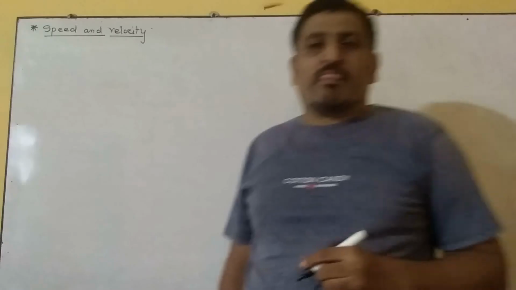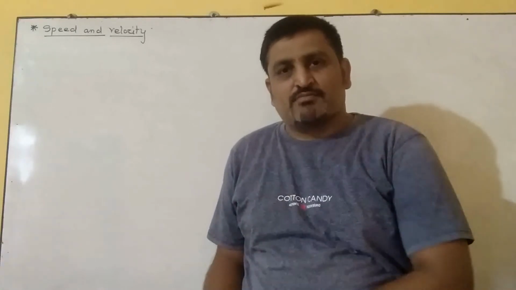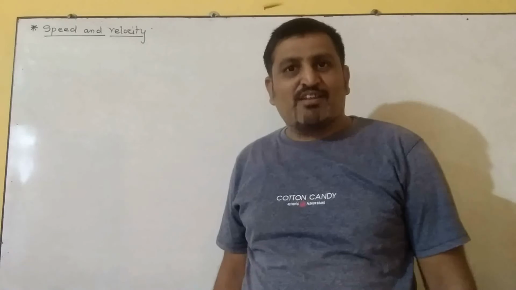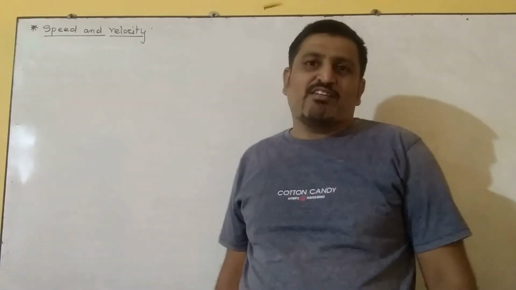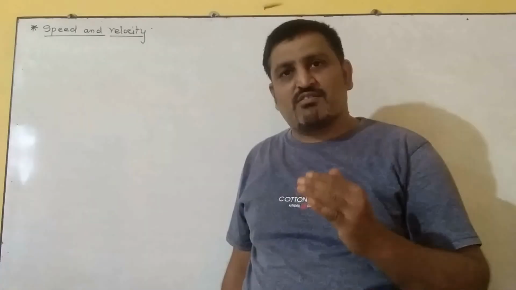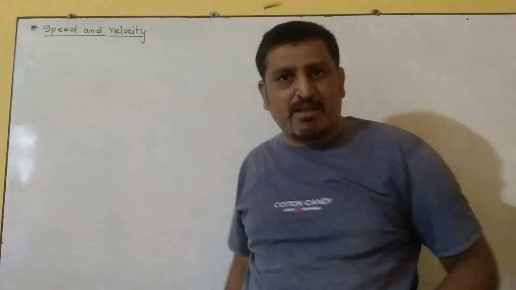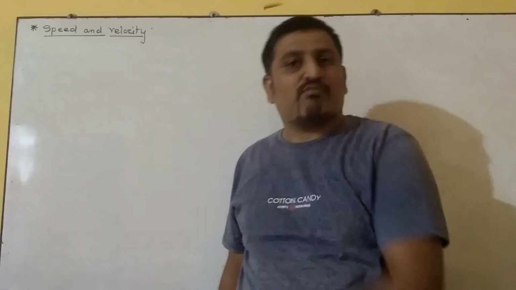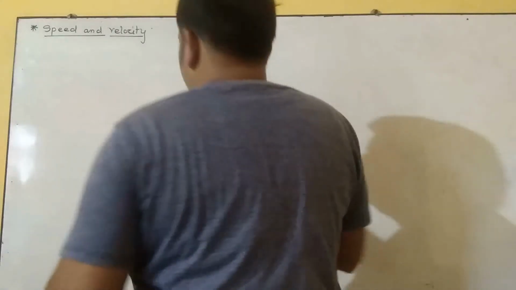Now, if a body is moving, then we can say in how much time it reaches, and then we can say the speed of the body. And whenever we talk about in which direction the body moves and reaches in a specific time, then we can speak of a physical quantity called velocity. Now let's see speed.